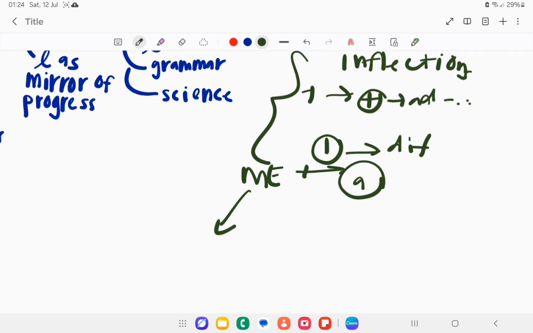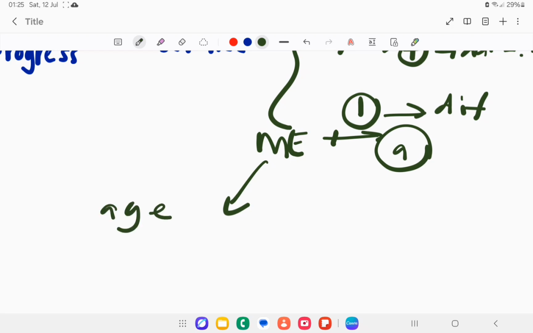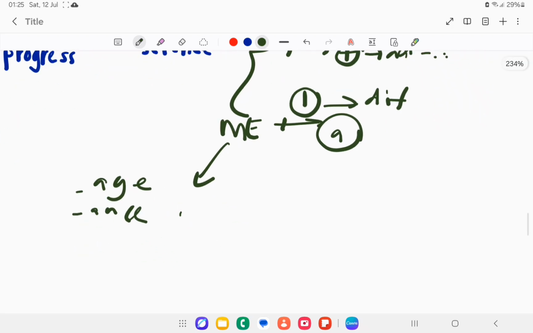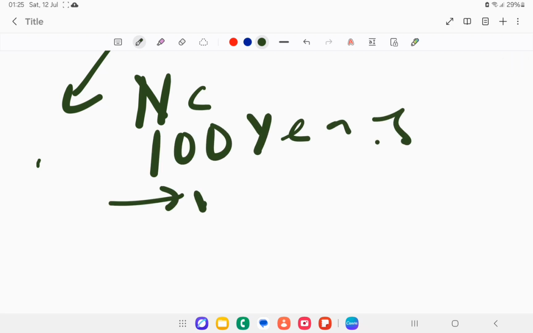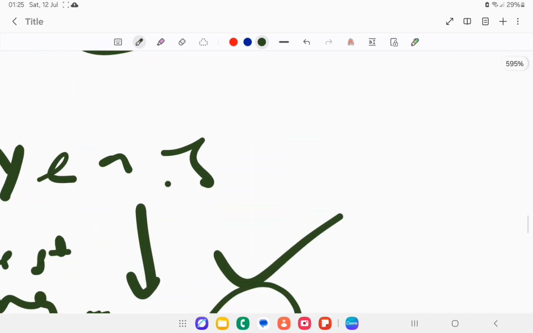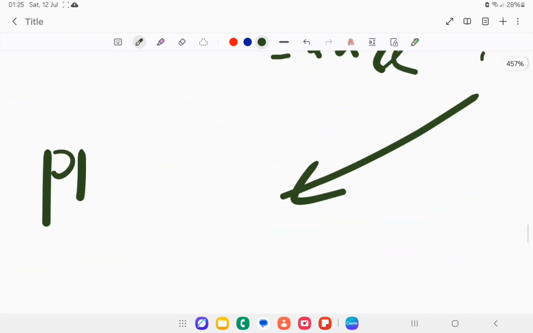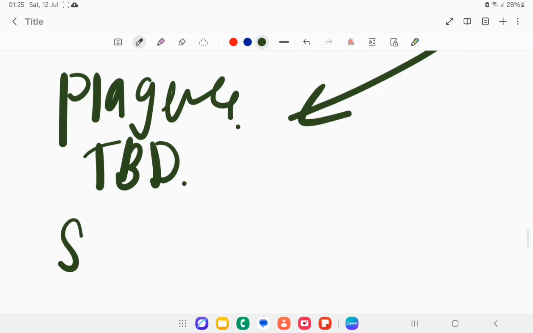For example, words like those with AGE and C, but it's even more. During the time of the Norman conquest, we also have the 100 Years' War, which is related to the establishing of English. French versus English, and lastly the English won. They start to recognize the language, and at the same time the Black Death happens, and we also have the Statute of Pleading. That is how English won.